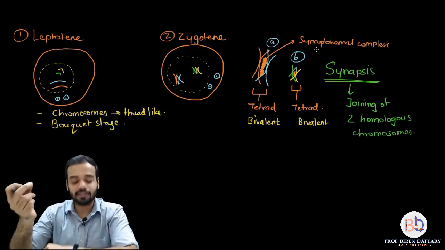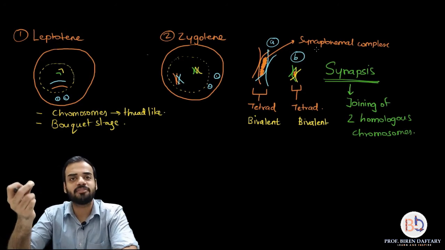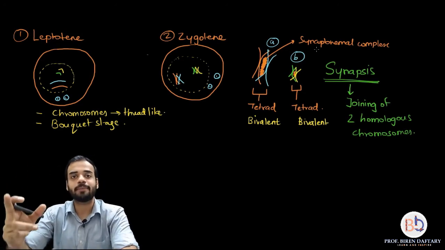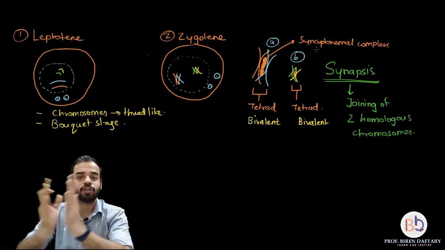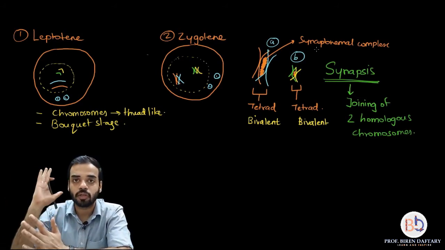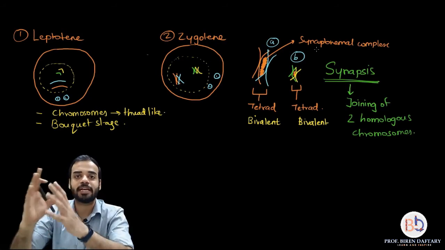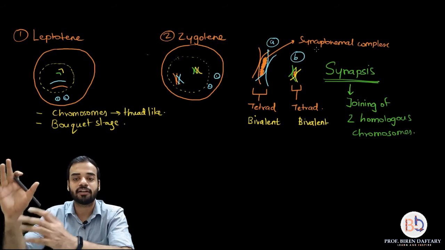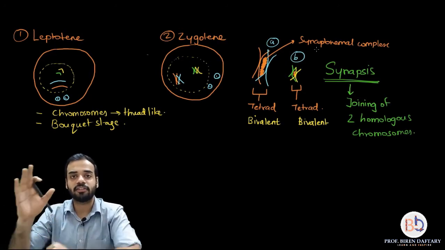Okay, and this synaptonemal complex is made up of proteins. I will not go into the details of that. So remember, what is the synaptonemal complex? It is the gum that is joining the 2 homologous chromosomes, and this process is called synapsis, and the structure which is formed is called a bivalent or a tetrad. Is this clear? So I hope all these terms are clear.